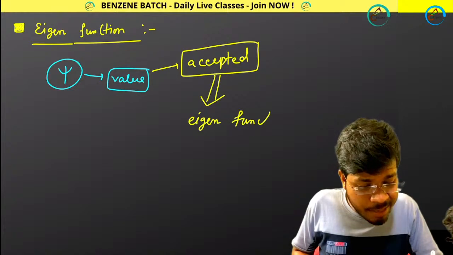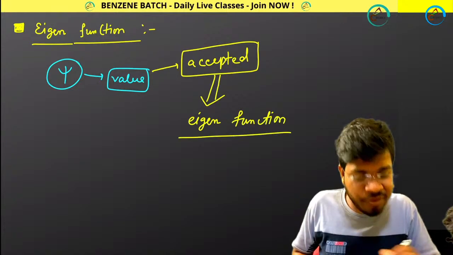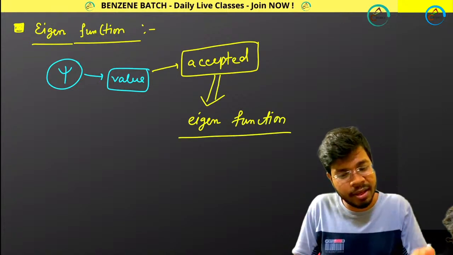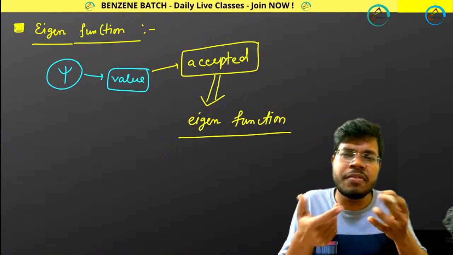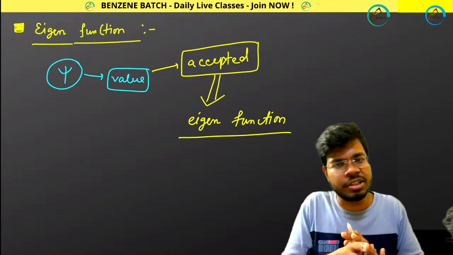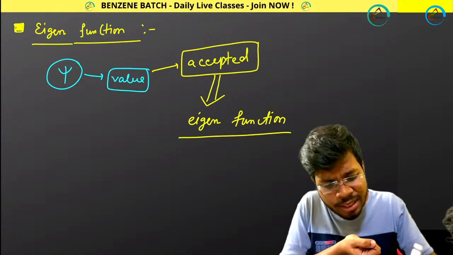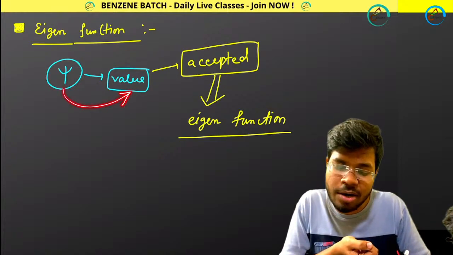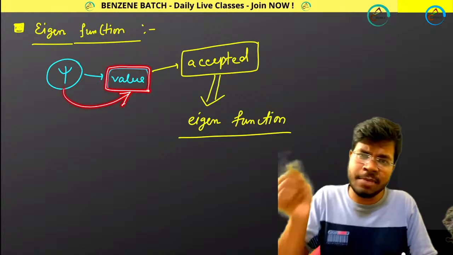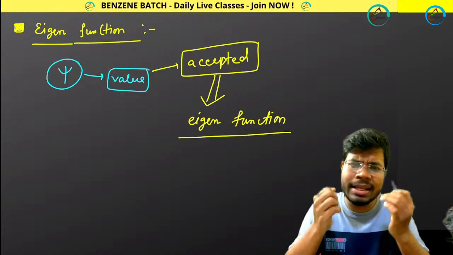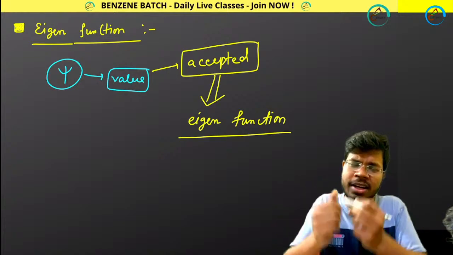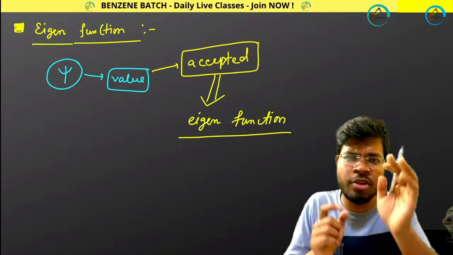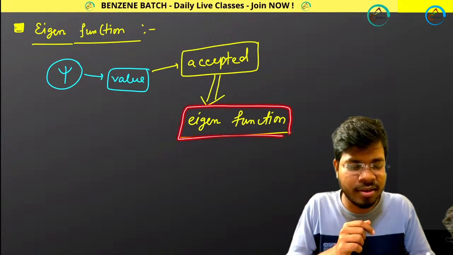Again I am repeating: suppose you are solving your Schrodinger wave equation, a second order differential equation. Once you solve it, you get a wave function value, and that wave function is accepted because it is satisfying all the conditions. As it is accepted, that wave function is called Eigen Function.